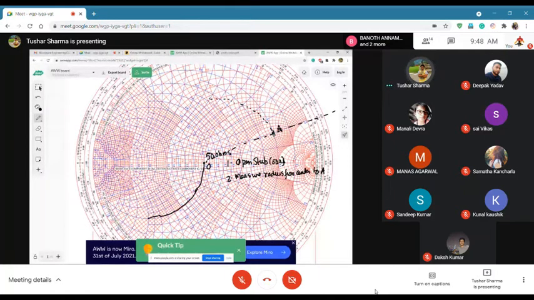I cannot draw it like this, but you will be able to do it if you have a compass. I can try, but let's see. Roughly, you see where it is intersecting with my circle. This will be my first point, say X, and then I will go on this.